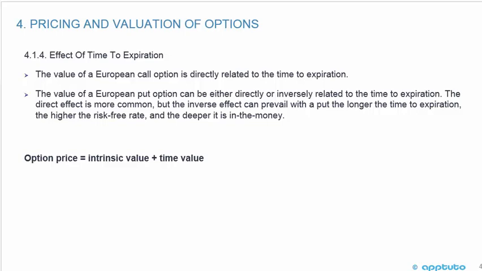So the value of a European call option is directly related to the time to expiration. The value of a European put option can be either directly or inversely related to the time to expiration. That's important. The direct effect is more common, but the inverse effect can prevail with a put. The longer the time to expiration, the higher the risk-free rate, and the deeper it is in the money. So option price again equals the intrinsic value plus the time value.